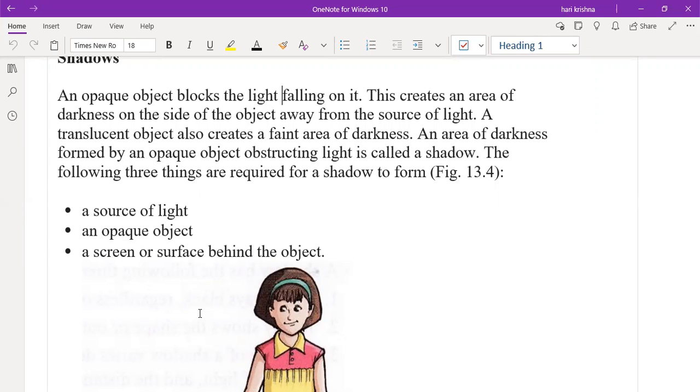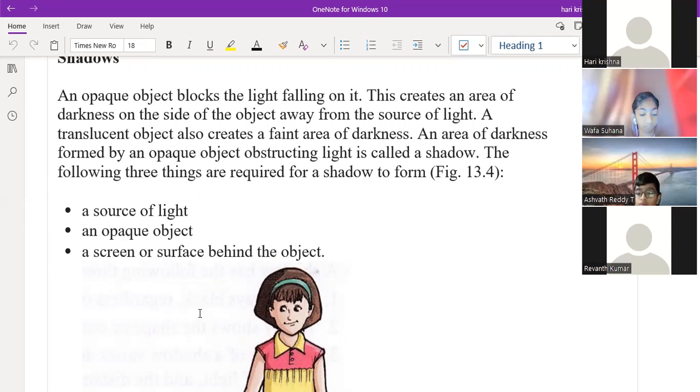The shadow color will be black only, but the shape of the shadow exactly depends upon the shape of the object. And the size of the shadow also depends upon the distance between the object and the light.